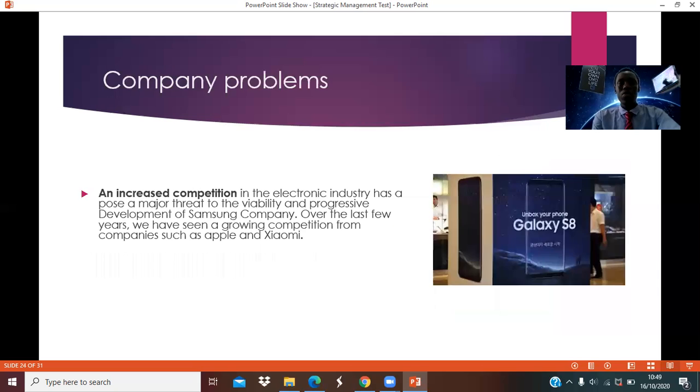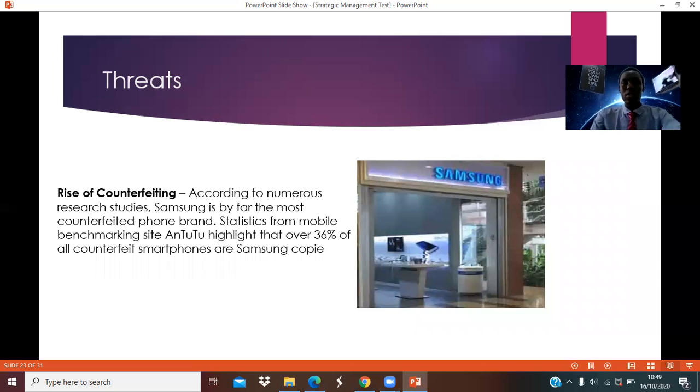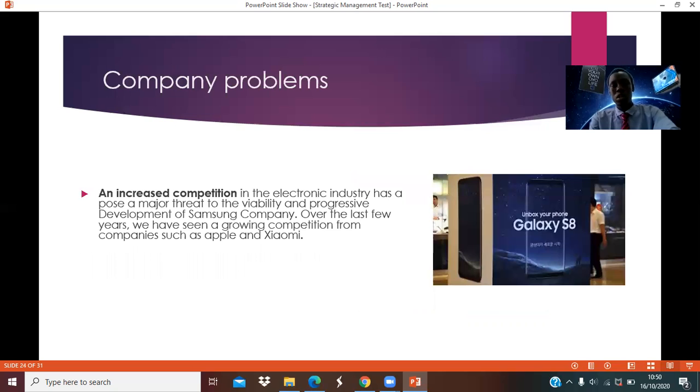And then we see the rise of counterfeiting. Samsung company has been seen as one of the companies that has a lot of counterfeit telephones. We see the statistic highlighted there: 36% of all counterfeit smartphones are Samsung copies. So that's sad news, and I think Samsung should do something to make sure that they reduce the number. So now we come to the company problems.